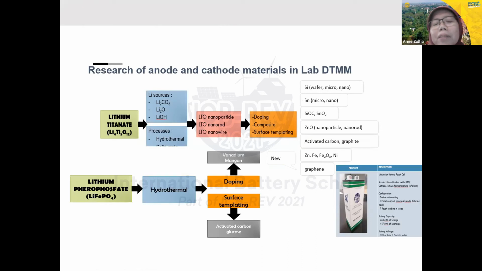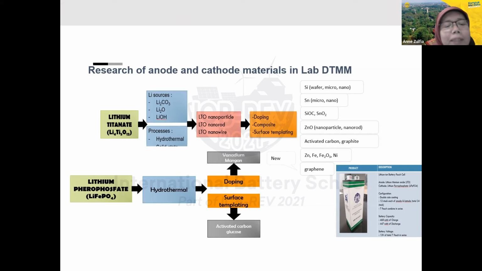And then we have also done silicon oxide carbon, and silicon dioxide, zinc oxide with nanoparticles, nanorods, and then activated carbon and graphite. And nowadays we develop zinc ion, and then hematite, nickel, and graphite. So this is our research that we are currently still doing for developing the anode materials.